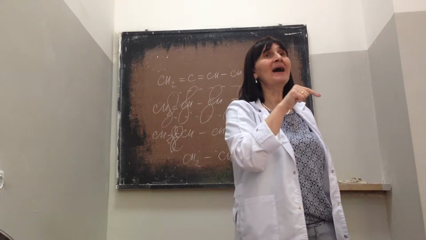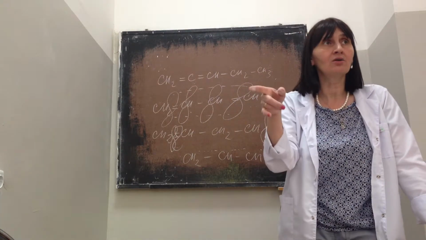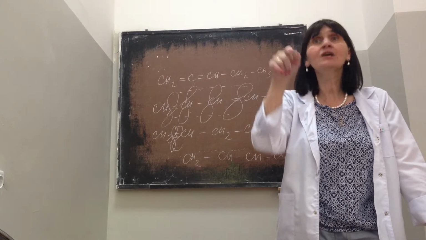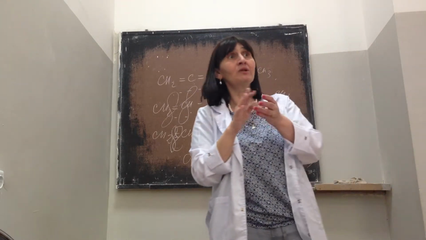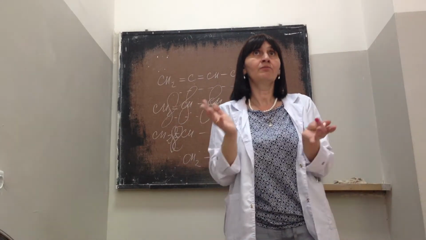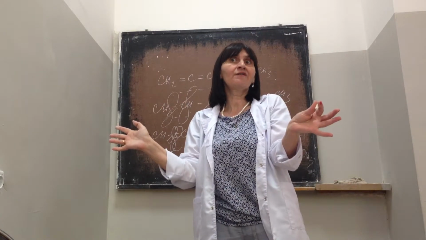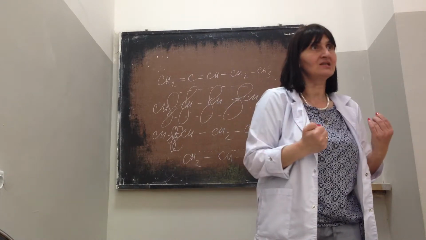This one has a minus mesomeric effect. And in any molecule, if you have a plus mesomeric effect, in any case you have a minus mesomeric effect too. So it's impossible to have in the molecule only a group which has a plus mesomeric effect, or only a minus mesomeric effect. Something gives, something takes these 2 electrons.